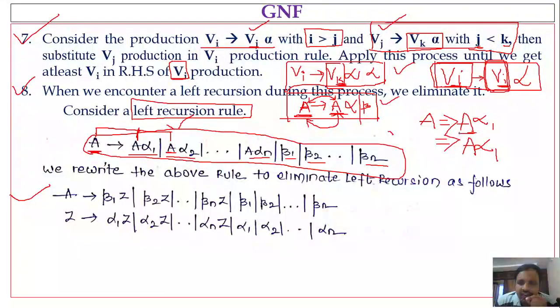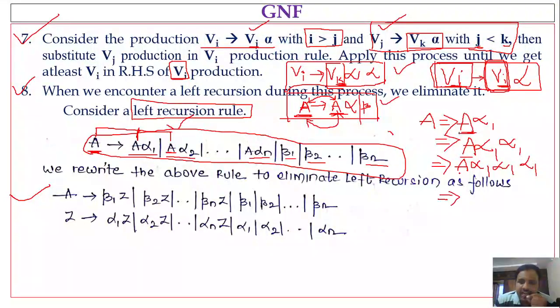Again I consider the first production, A alpha 1. This A is replaced with A alpha 1 and this alpha 1 will remain the same. Again this A can be replaced with A alpha 1, A alpha 2, A alpha 3 or beta 1, beta 2, beta 3, and so on. Let me say I use A alpha 1 again; this alpha 1 will remain the same. At the end, this A must be replaced with either beta 1 or beta 2 or beta n.